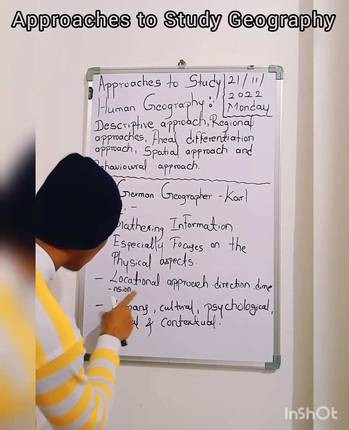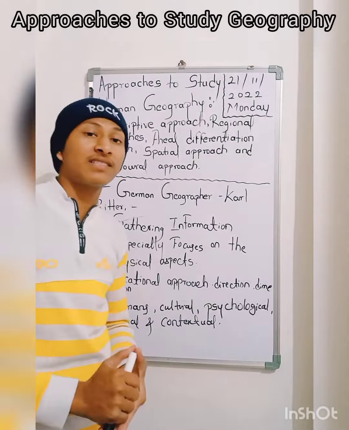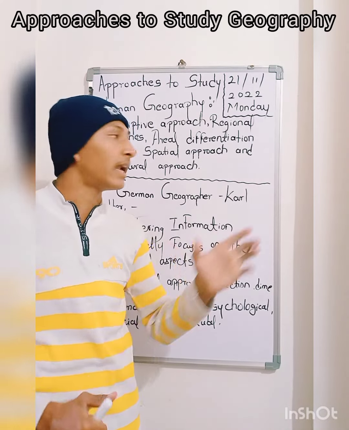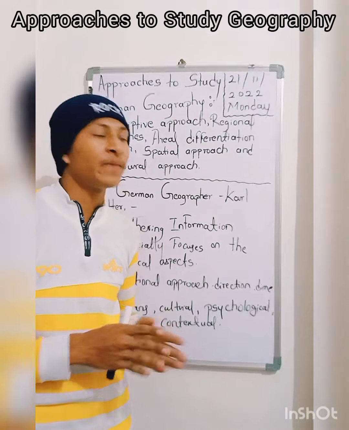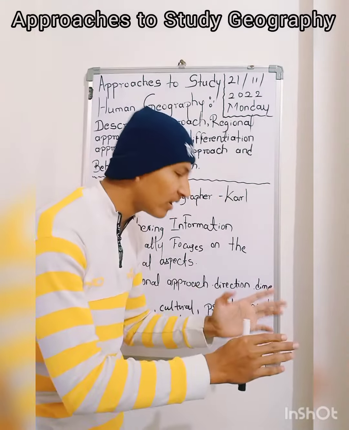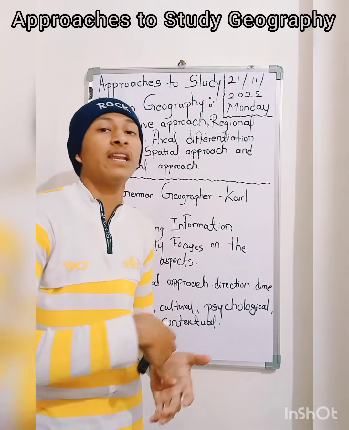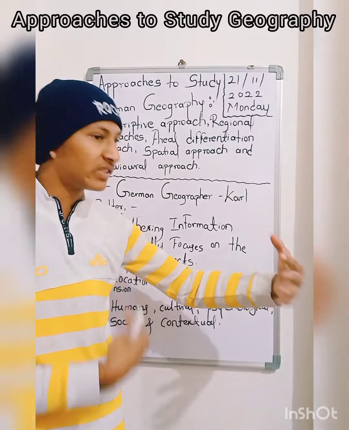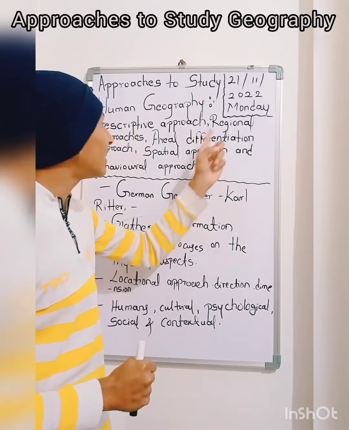Okay. Locational approach. Regional approach, what we discussed in the themes of geography, you will understand. Regional means we find the locations there. Regional means a particular area. On that particular area, you have to investigate geographically, then you will find descriptive information and you will gather that information. That we call the regional approach.